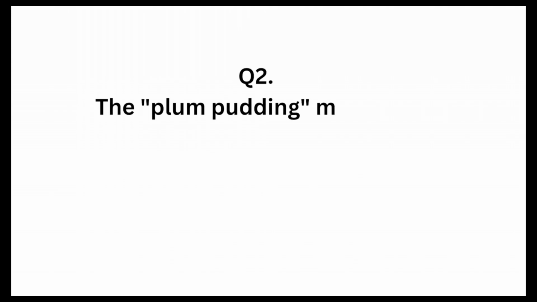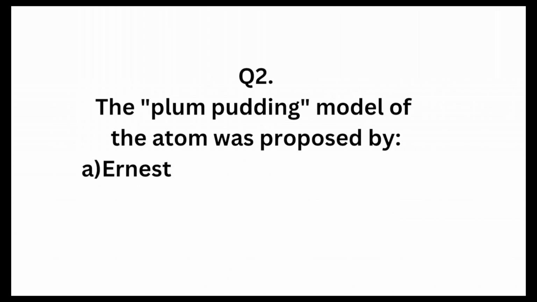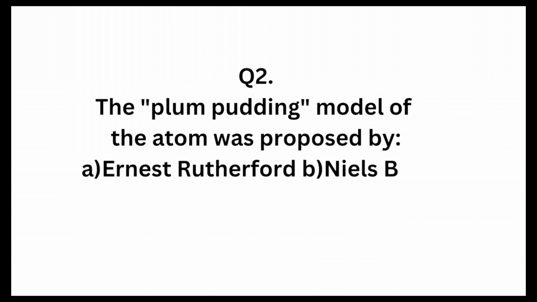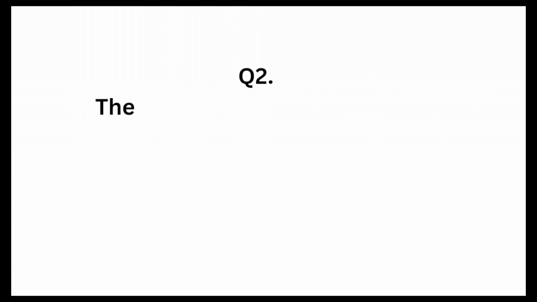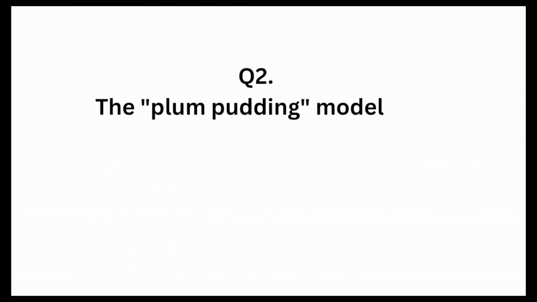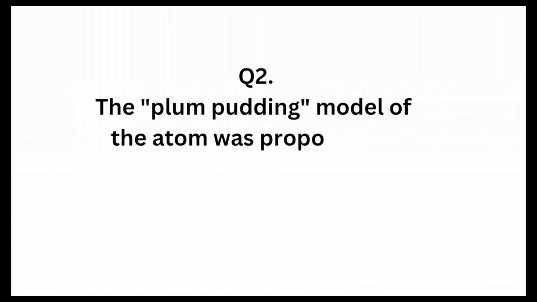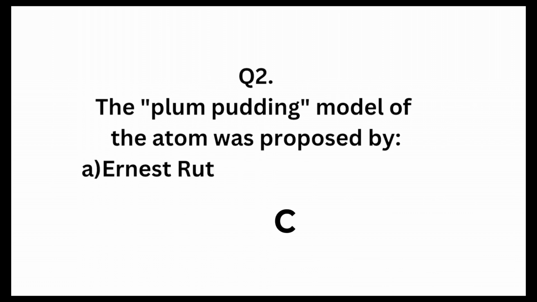The second question is: the Plum-Pudding model of the atom was proposed by A. Ernest Rutherford, B. Niels Bohr, C. J.J. Thomson, D. James Chadwick. Dalton's model is known as the Billiard Ball model, Thomson's model as the Plum-Pudding model, Rutherford's model as the nuclear atomic model, and Niels Bohr's model as the planetary model of an atom. Based on this explanation, the best answer is choice C.